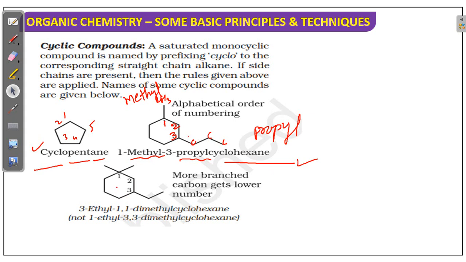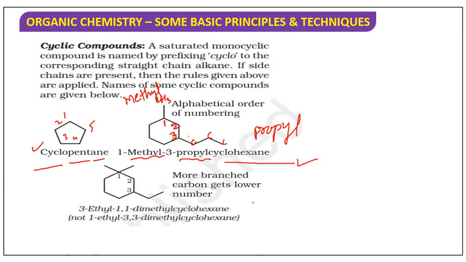Okay, next. So here two methyls and one ethyl are there, obviously lowest sum rule. Okay, so 1,1-dimethyl cyclohexane. Here actually the purpose of this example is that you don't get confused about alphabetical order. So note this point: alphabetical order is there, but the lowest sum rule is more preferred. The lowest sum rule has greater preference than alphabetical order.